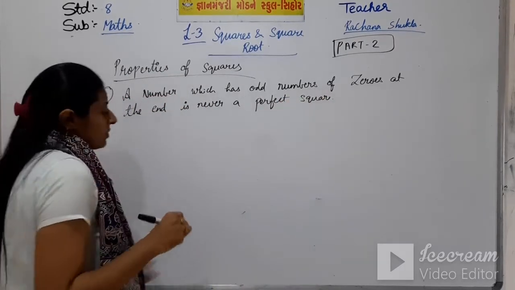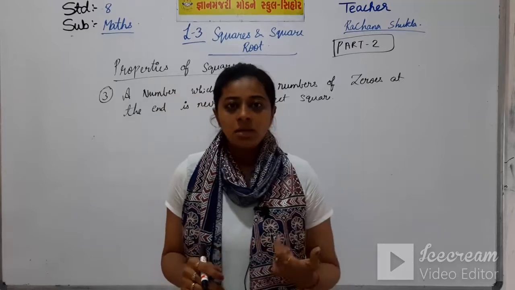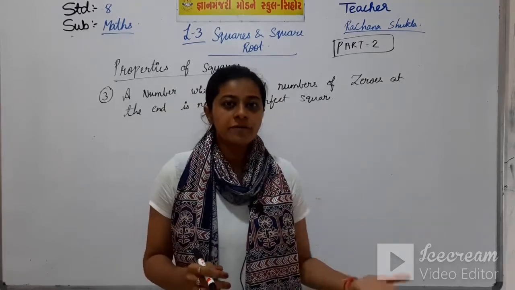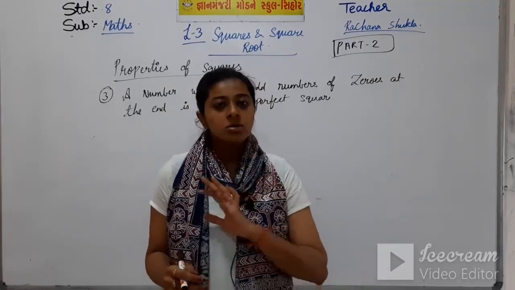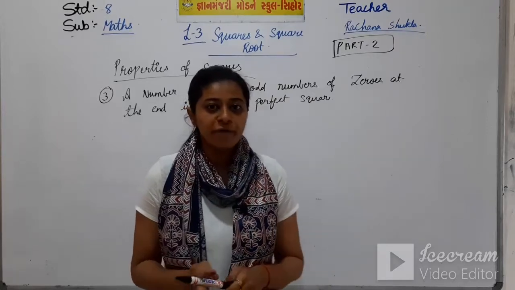That means if you have any number and there is an odd number of zeros after it, that number is never a perfect square.